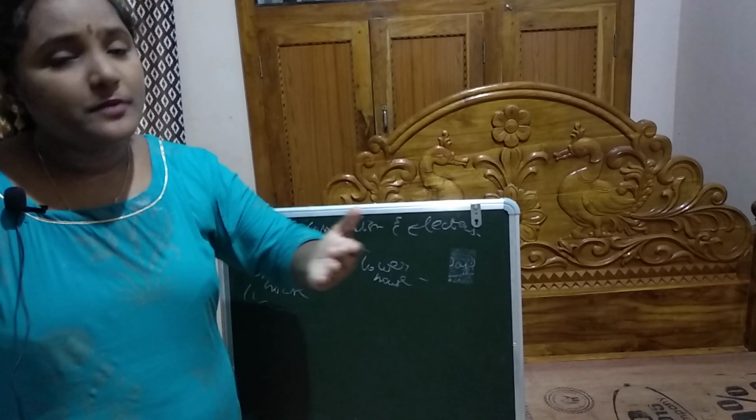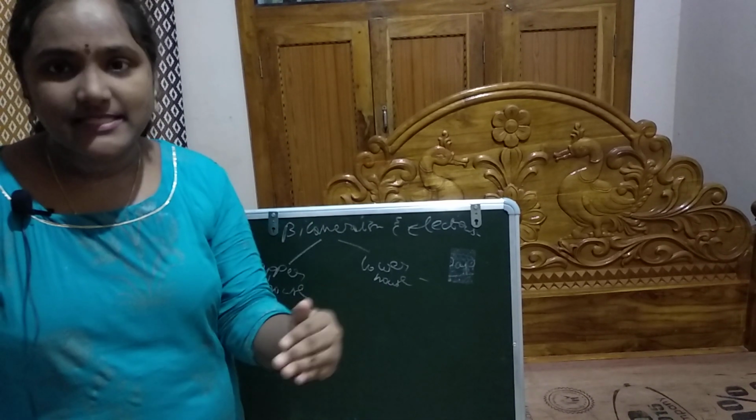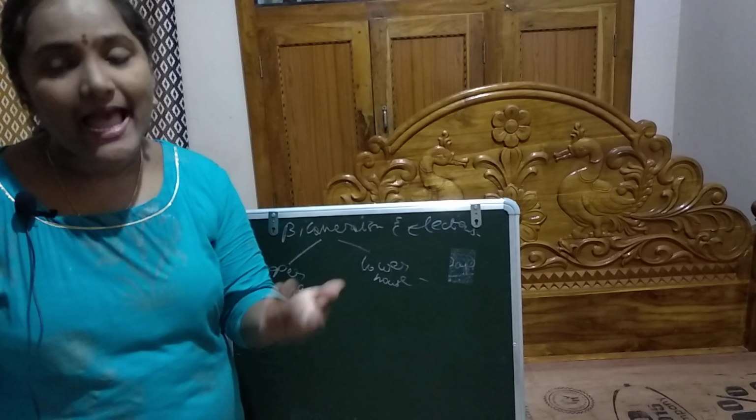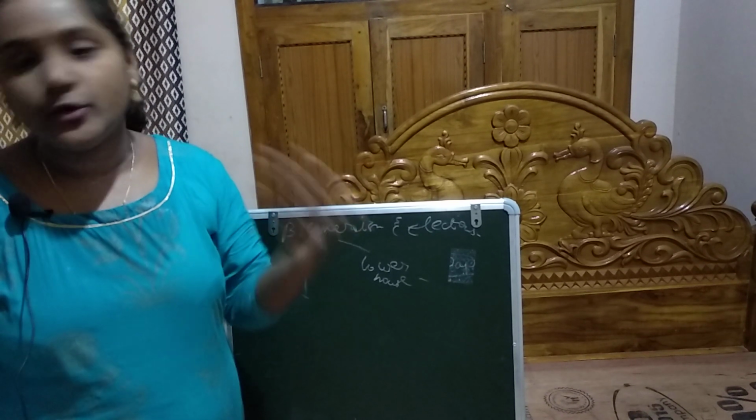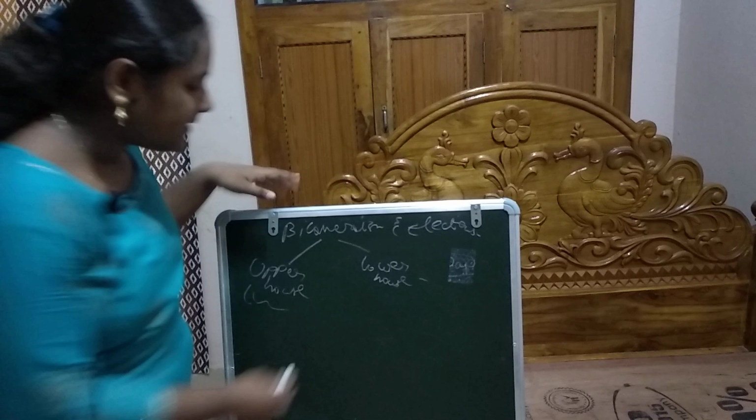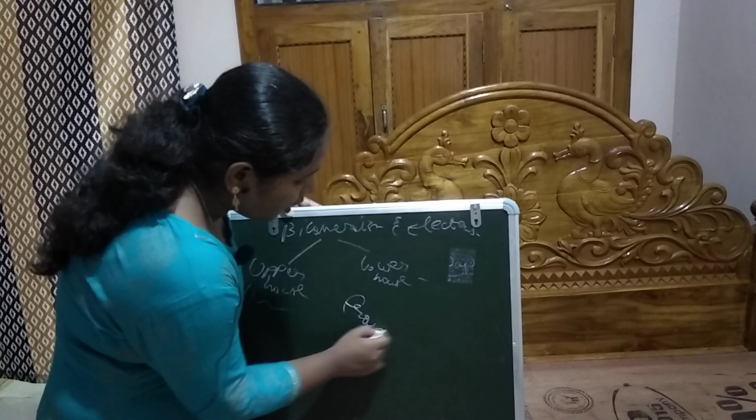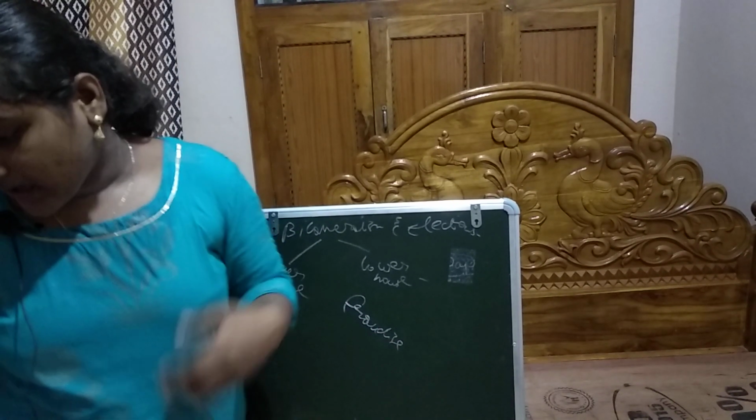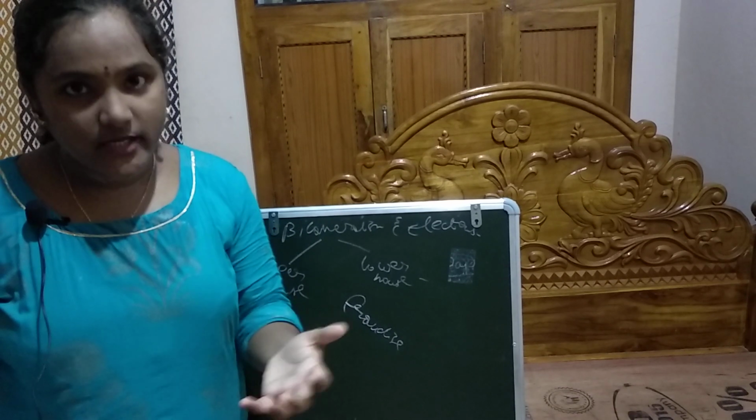Communal representation was also extended to the Europeans. And this act granted franchise on the basis of property, tax or education.